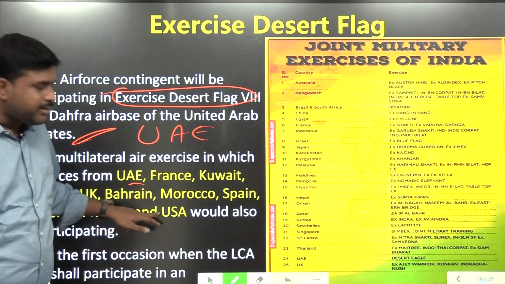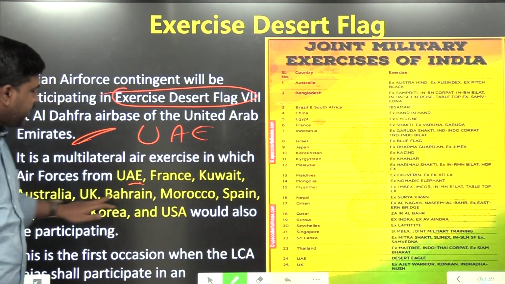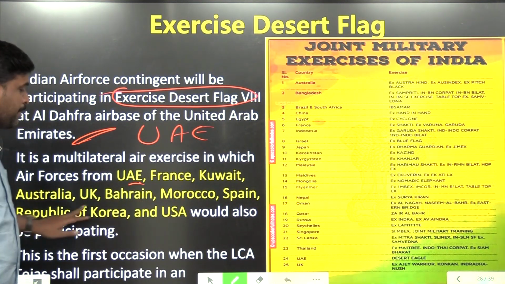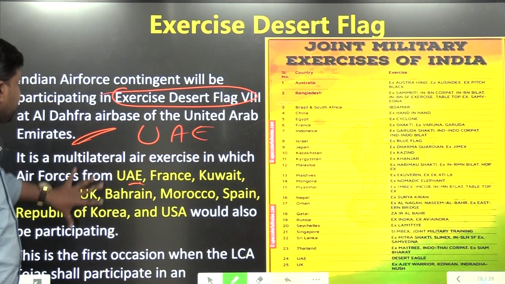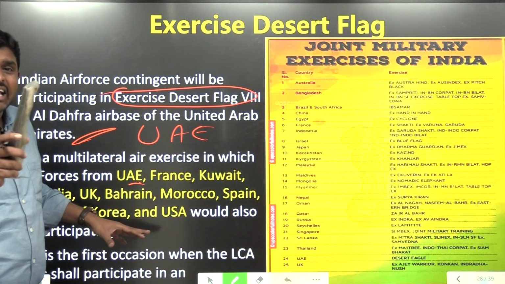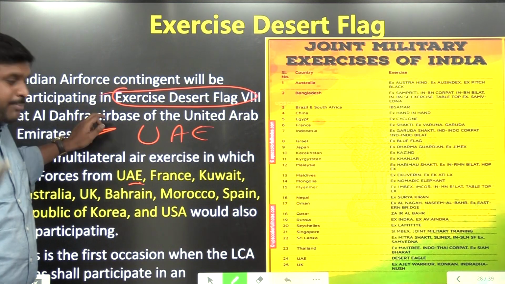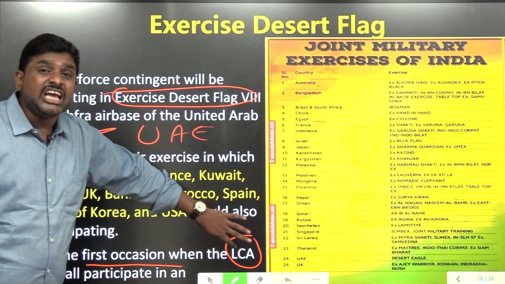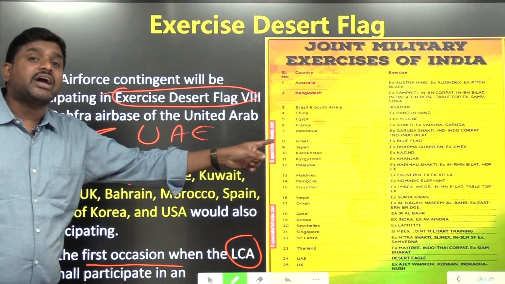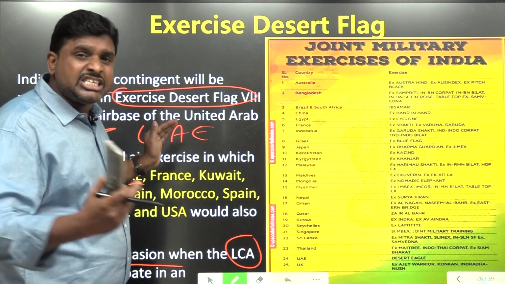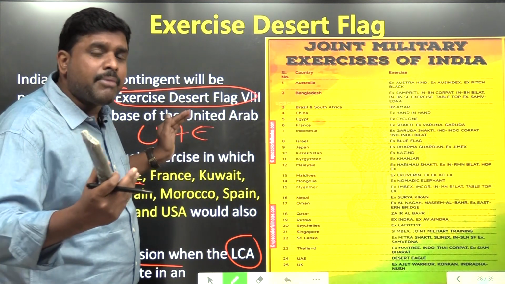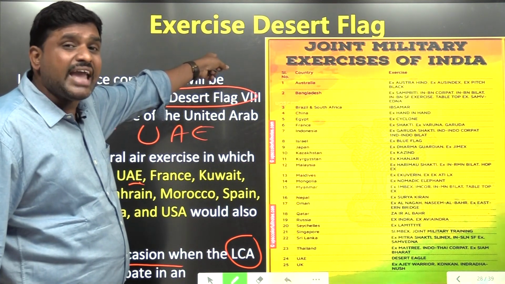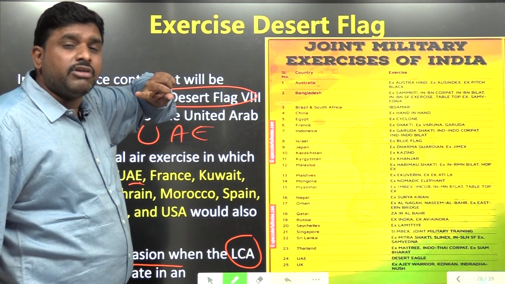UAE, remember the country names: UAE, France, Kuwait, Australia, UK, Bahrain, Morocco, Spain, Republic of Korea and USA. These countries participated in air exercises. The Indian Air Force participated for the first time. This is the first occasion when India's light combat aircraft Tejas participated outside the country, in Exercise Desert Flag 8, conducted in March 2023.